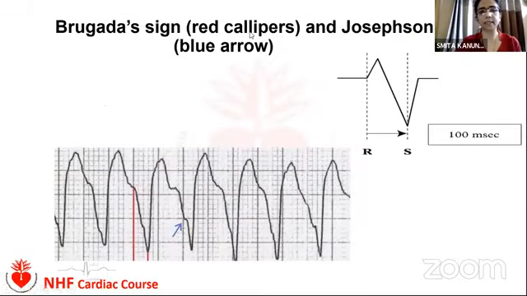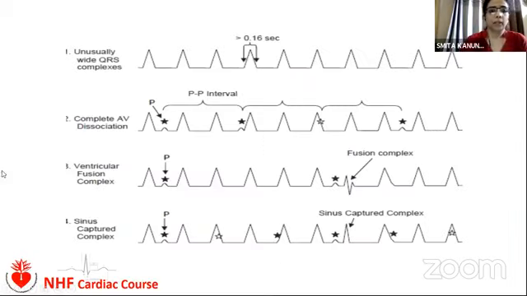Another two points, the Brugada sign and the Josephson sign. What is the Brugada sign? It is the duration from the onset of the R wave to the nadir of the S wave, the lowest point of the S wave. If it is more than 100 milliseconds, it is known as the Brugada sign, and it is diagnostic of ventricular tachycardia. And if the S wave has a notch or slur, it is known as the Josephson sign, which is also diagnostic of ventricular tachycardia. This is a simple schematic presentation of a fusion complex and a captured beat.